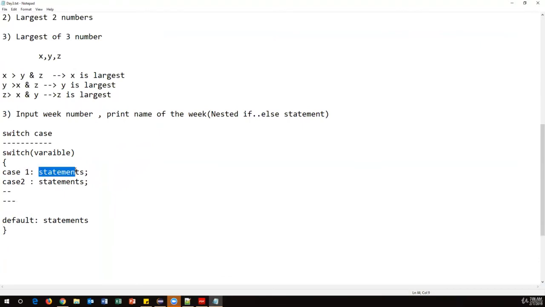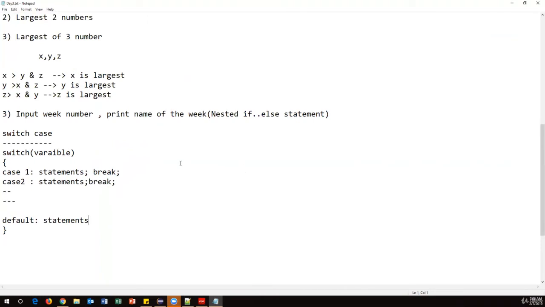And for every case, after completion of the statements, we have to use a break statement. The break statement is mandatory. I'll tell you why the break statement is required. For the default block, we don't require the break statement. Okay, so this is the syntax of the switch case statement.